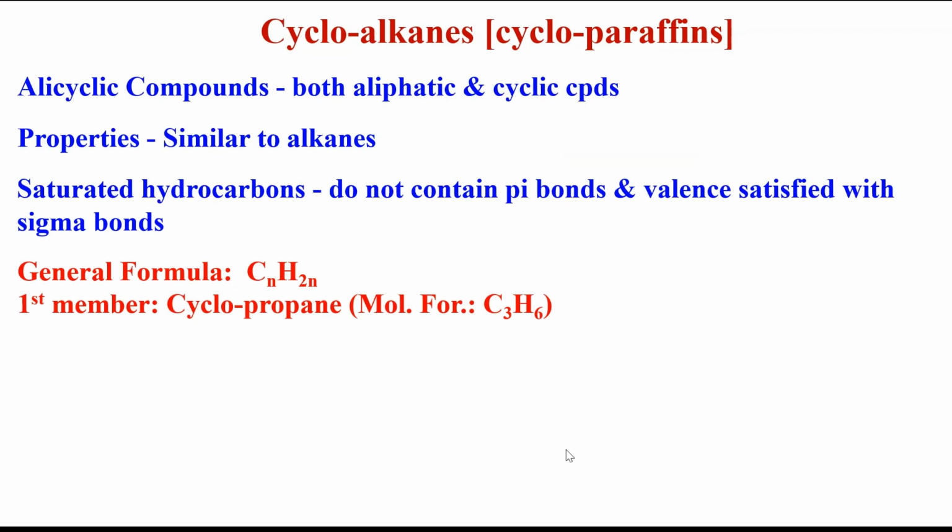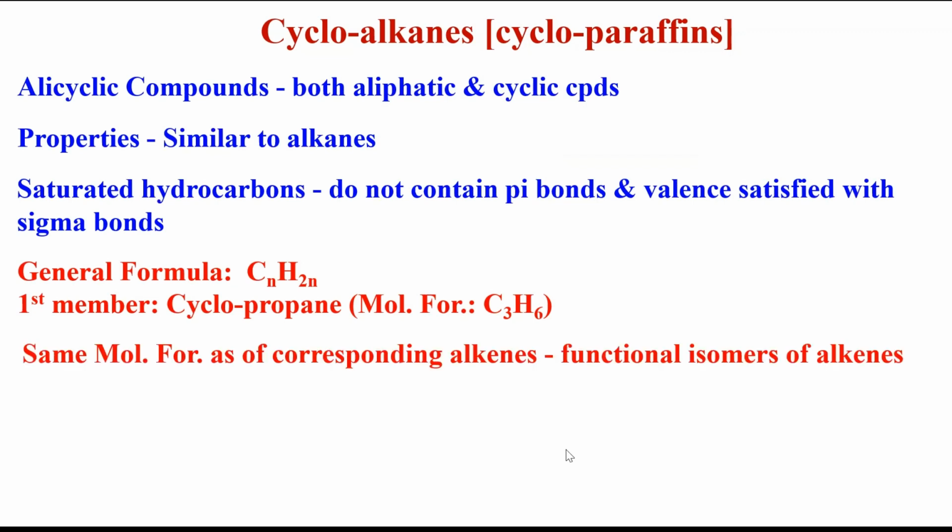The first member of the series is cyclopropane with molecular formula C3H6. The carbon and hydrogen are in a 1:2 ratio like that of alkenes. Hence, they are called functional isomers of alkenes.